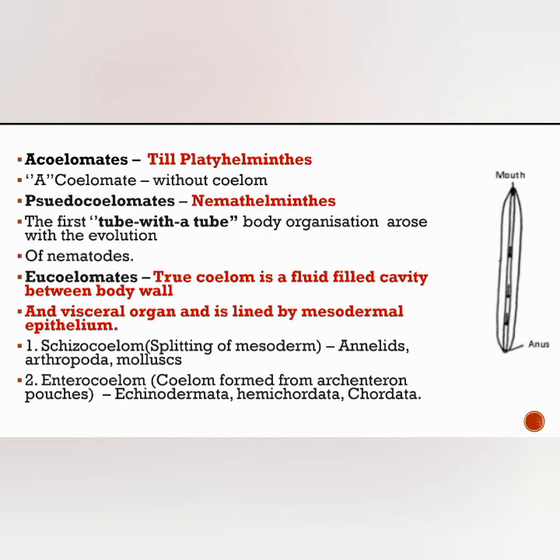Tube within tube organization means, in this picture you can see the body wall is one tube, and inside there is another tube. That is the alimentary canal. So this one is the alimentary canal and the body wall is the other tube. This kind of appearance is seen for the first time in the nematodes.